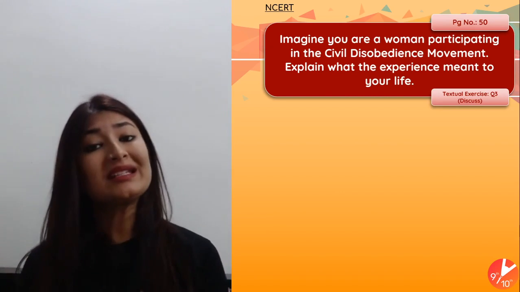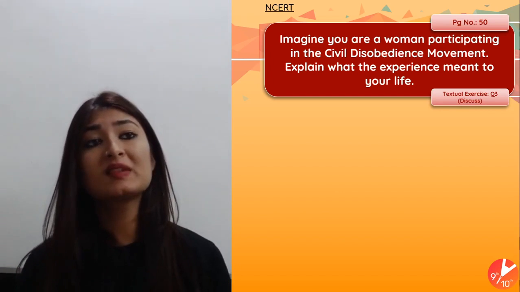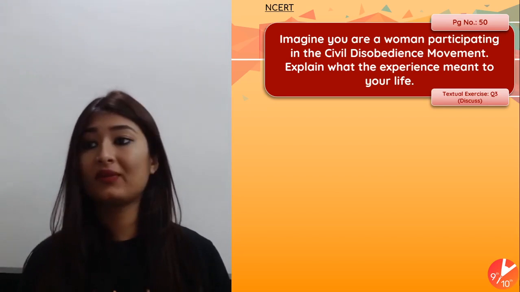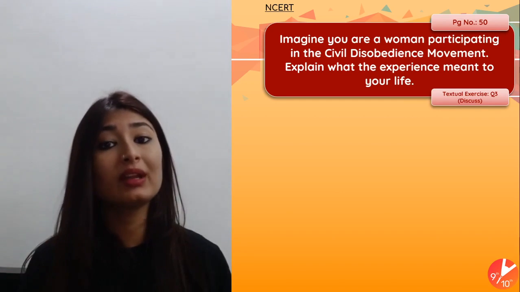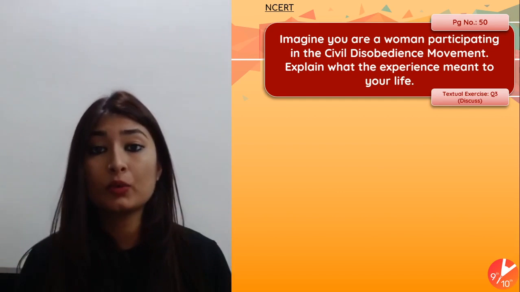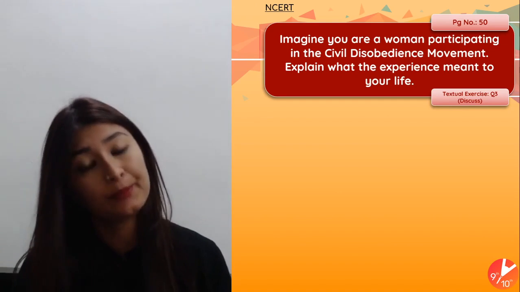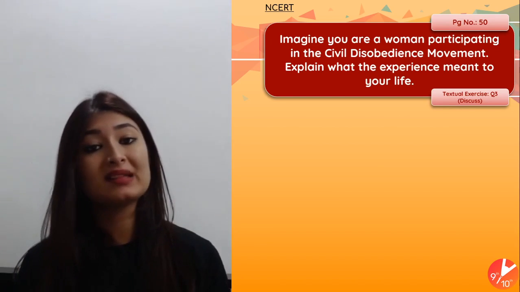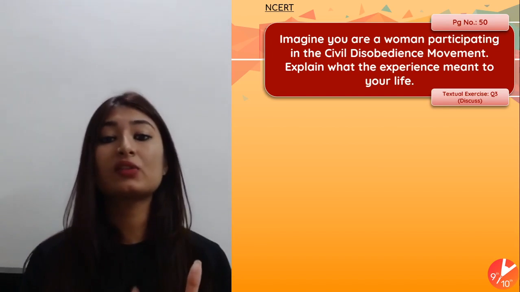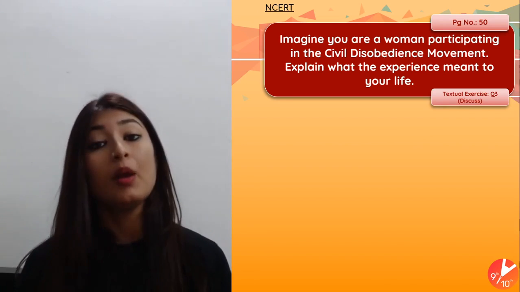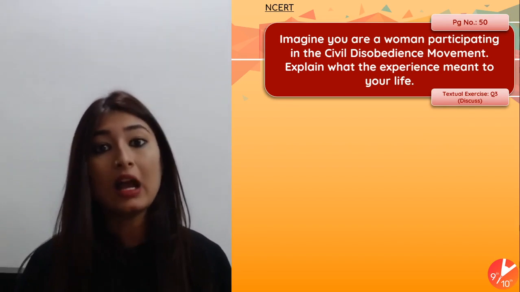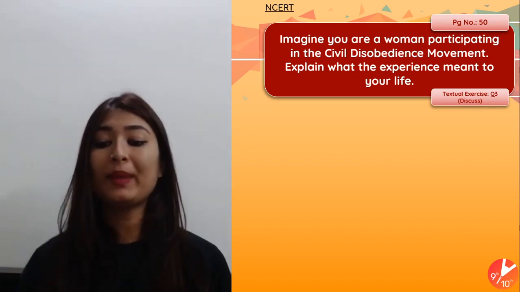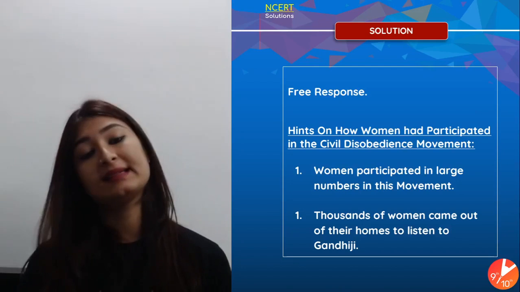At the same time, they were picketing the liquor shops, the shops which used to sell the produce of Britishers. They were giving up their titles, they were giving up their jobs if they had any, or they were giving up anything that was related to the Britishers in order to make sure that they are not cooperating with them. So these are certain contributions that we know that they were actively participating in the struggle of freedom, and through these contributions you can always frame the answer and describe your experience by saying that, yeah, as a woman I would have done this, and this is what I would have felt like. So you can pick and choose from these pointers. As I said, it's a free response.